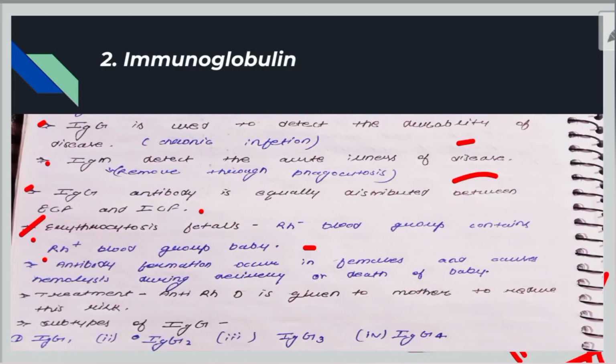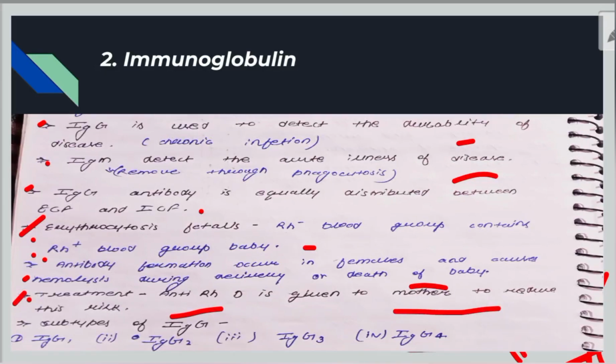This is called erythroblastosis fetalis. Antibody formation occurs in females and causes hemolysis during delivery or death of the baby. The same line is written here. And what is the treatment? Anti-Rh D antigen is given to the mother to reduce this risk.